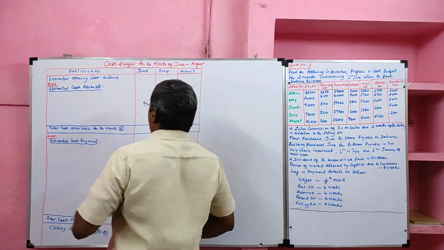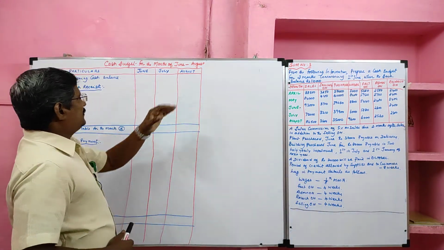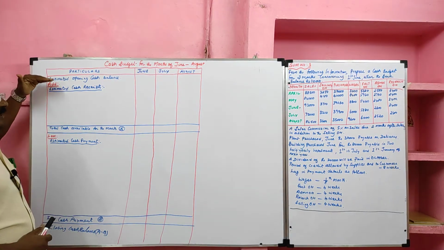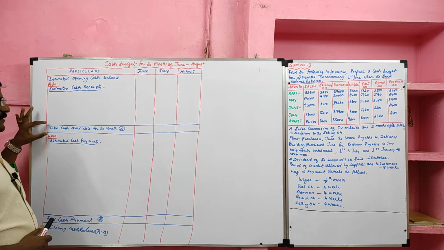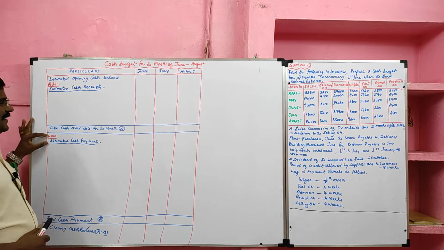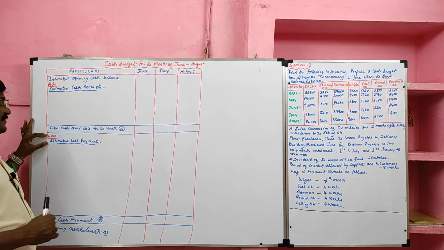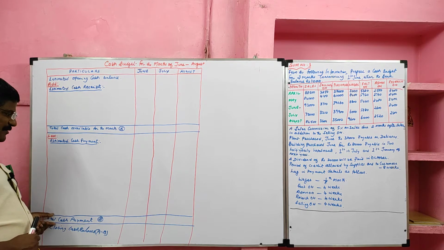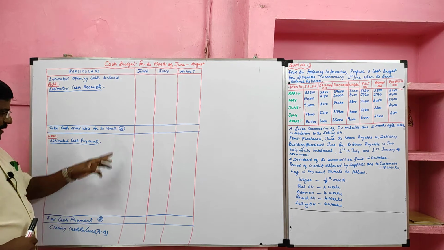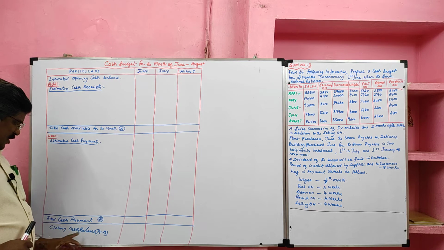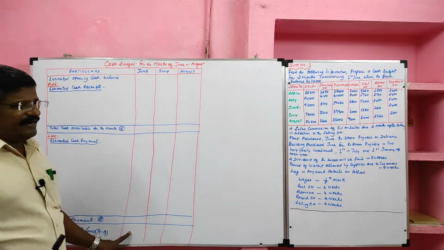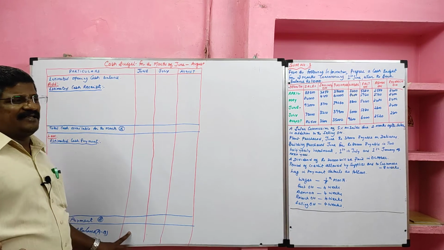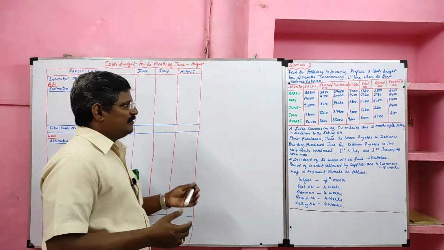I have drawn the format for June, July, August. Estimated opening cash balance, add estimated cash receipts, we will get total cash available for the month. Then deduct total estimated cash payments, then we will get total cash payments. Deduct B from A, we will get the closing cash balance. If it shows a positive value, we will say cash balance. If it shows a negative balance, we will say bank overdraft. Now I am going to solve the problem.